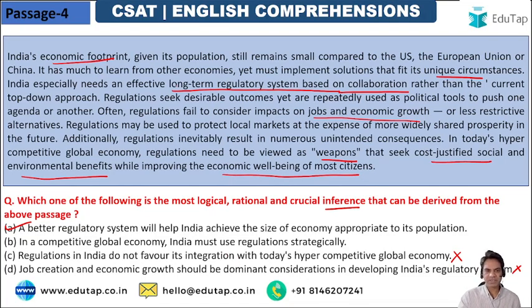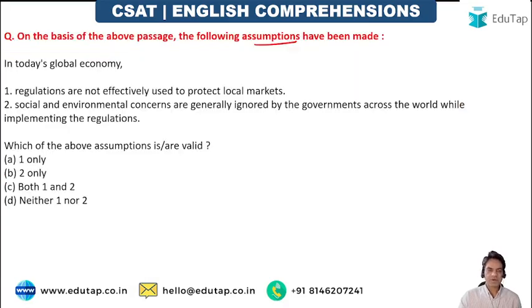So that is what has been said, a long-term regulatory system based on collaboration. It's not just that India must use regulation strategically. It should also look at economic growth, and at the social and environmental balances. So there are many things that come into play here. So option A was the right inference. Then what are the following assumptions?